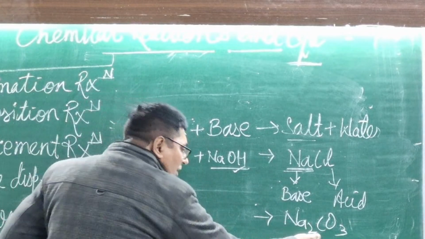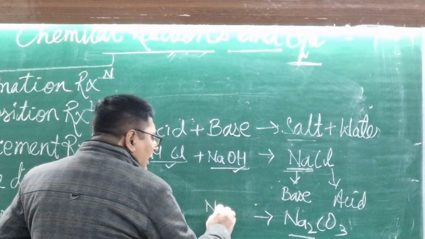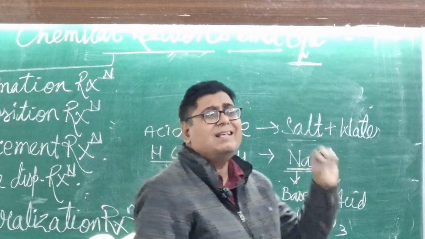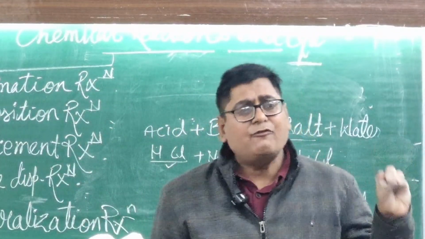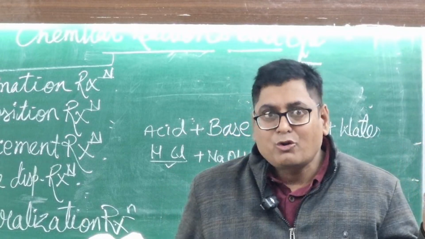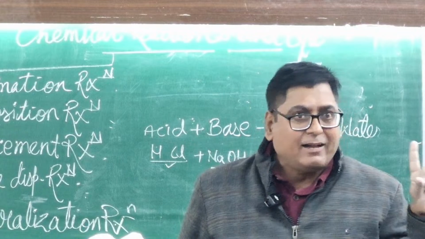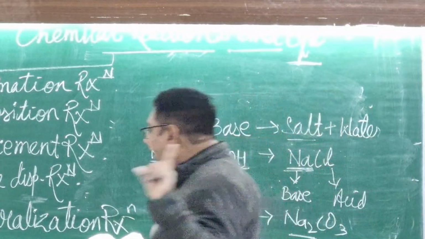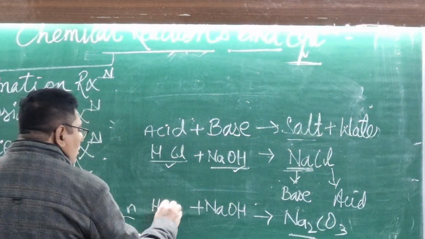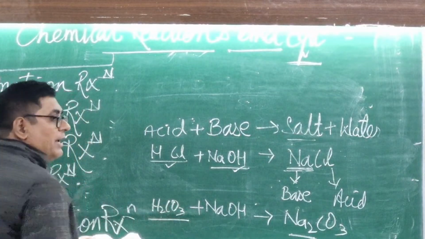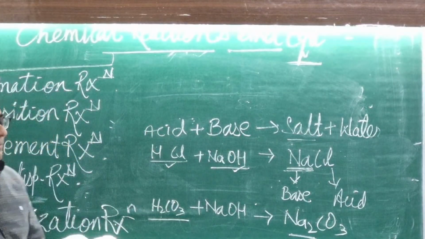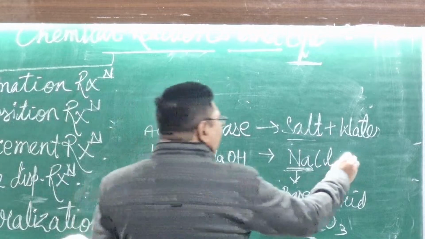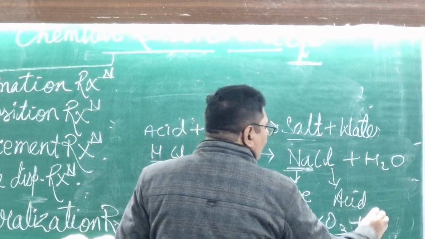This one comes from the base, so you should write Na and OH. CO3 is the anion and it comes from the acid. Now take an example of an acid that has CO3. The acid name is H2CO3, carbonic acid. H2CO3 plus NaOH gives Na2CO3, and also water is there in both cases.